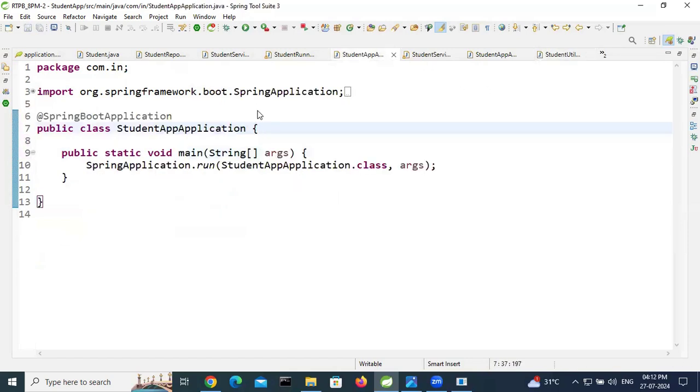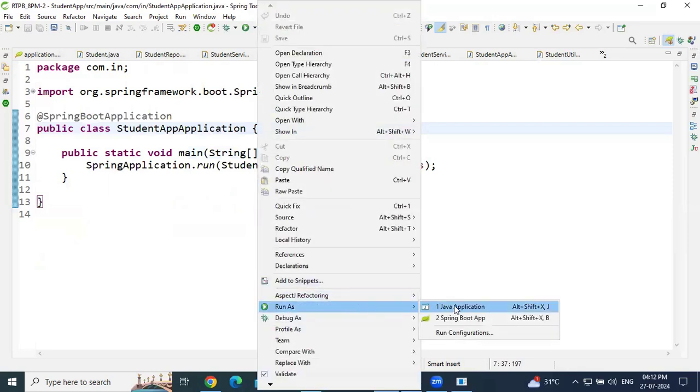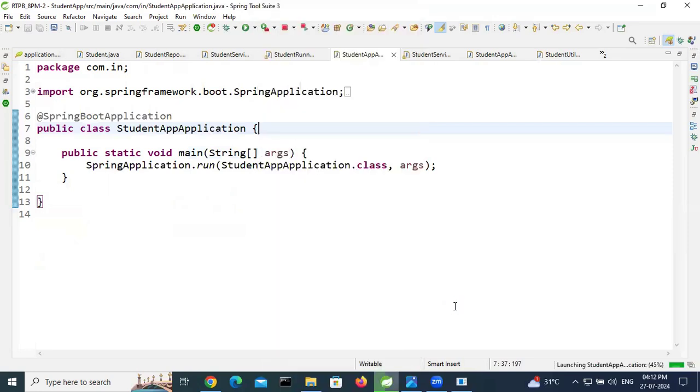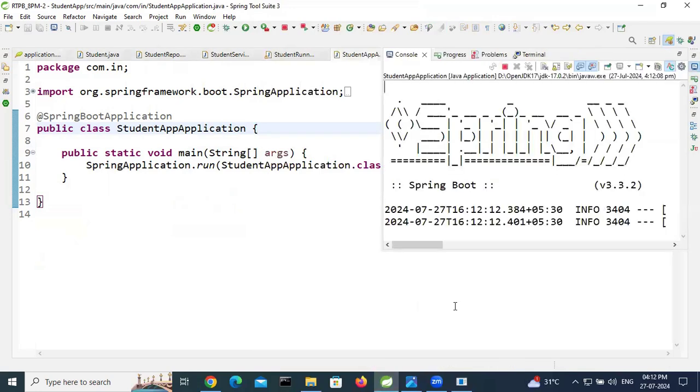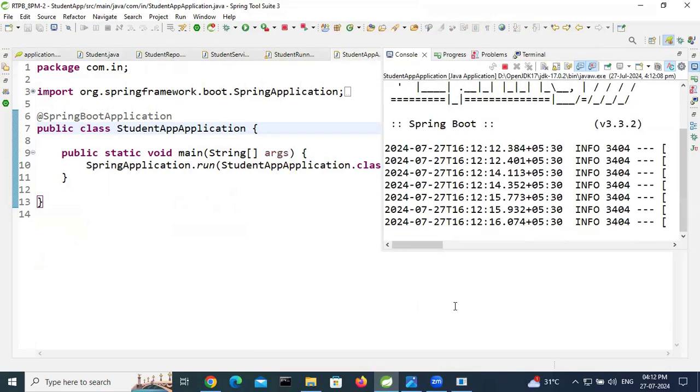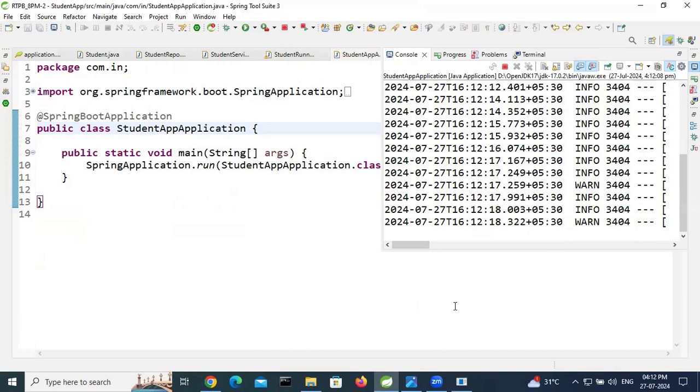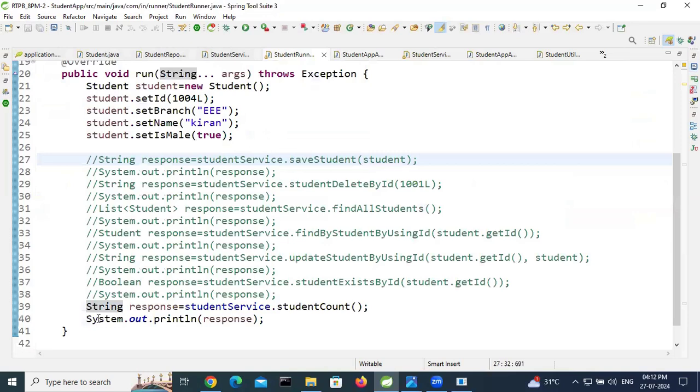So for the student application, right click, run as Java application. Now we will get 4. After that we can write a JUnit test case for this. Let's wait, we are getting it or not. Here we are getting 4, so we expected the same. So this service logic is working as expected.